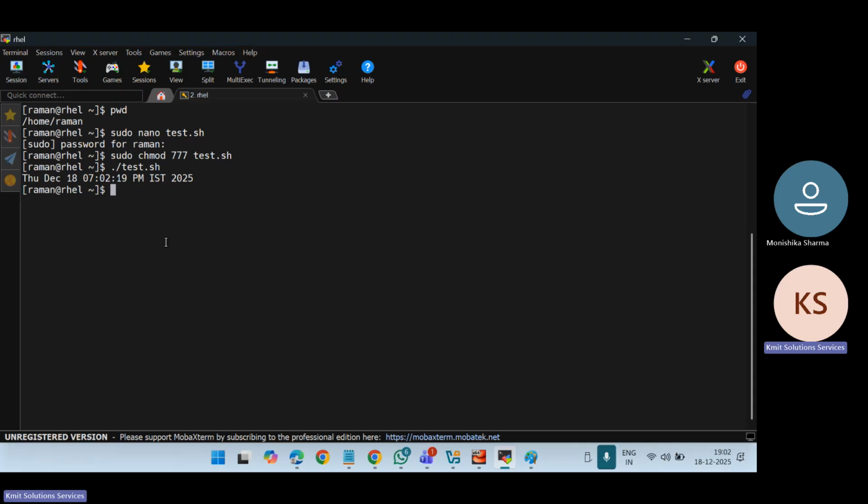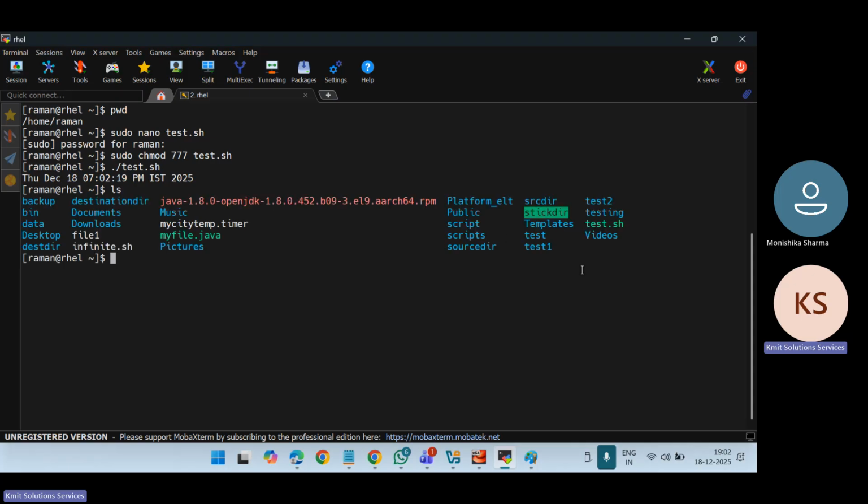Now, let me go to some other directory. There are many directories, let me go to the test1 directory. So if I say cd test1 and go there, now if I execute the same command, it will not execute, because the test.sh file is not available under, if I see the pwd, it is not available under the test1 directory. It is available under Raman's directory. That is why test.sh is not executed here. But I want that it should not matter whether I'm in the test1 directory or some other directory, I should be able to execute the test.sh file.